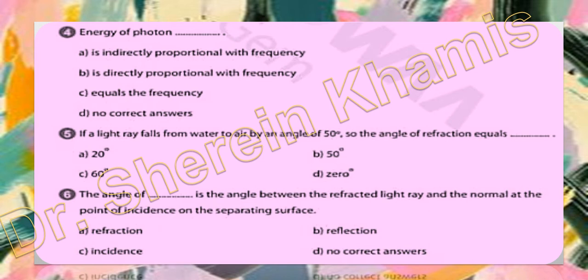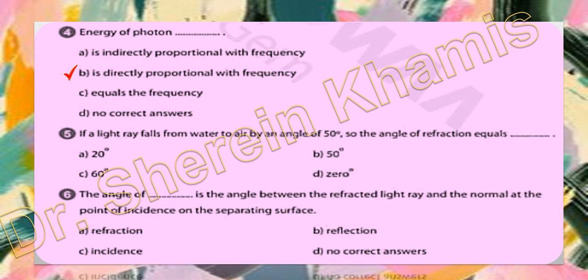So the rule is energy of photon equals Planck's constant times frequency. It's a direct relation, as they increase together. So if we have a high frequency, we have a big amount of energy, so we say the energy of photon is directly proportional to the frequency.